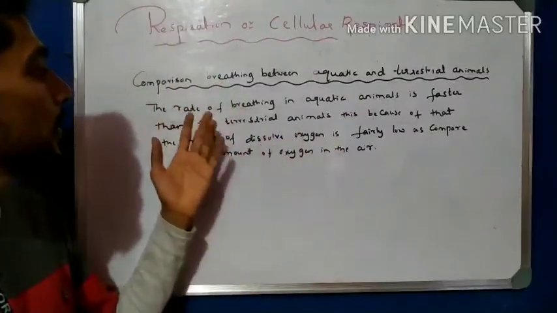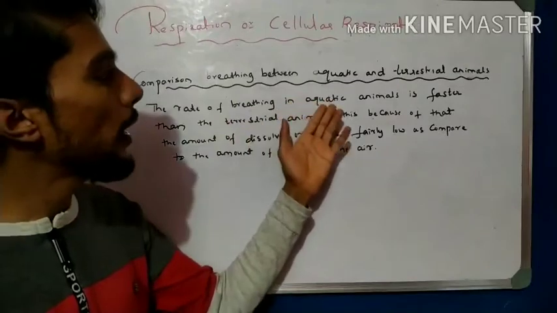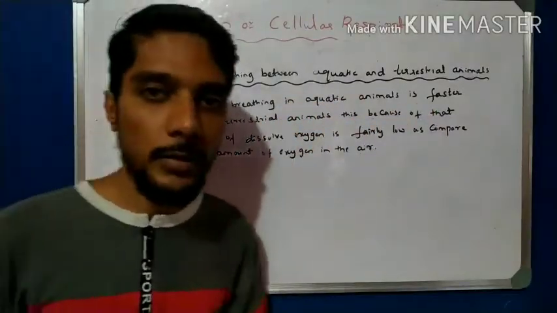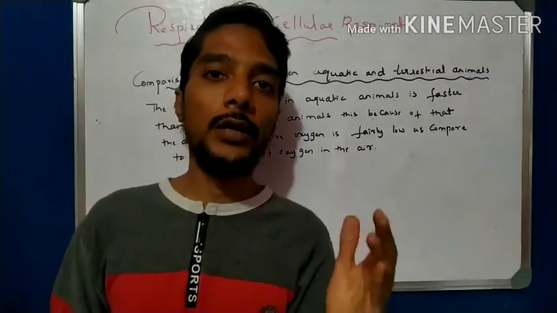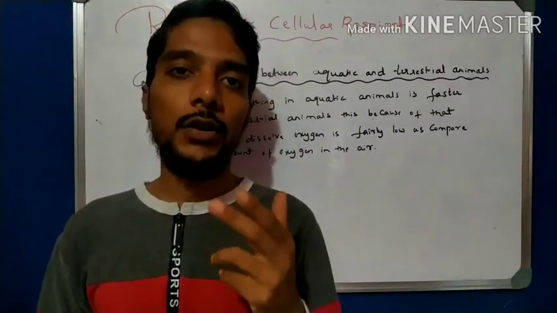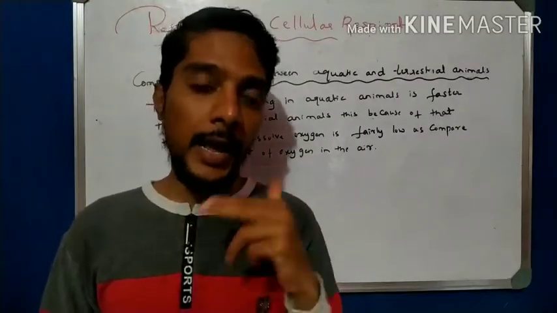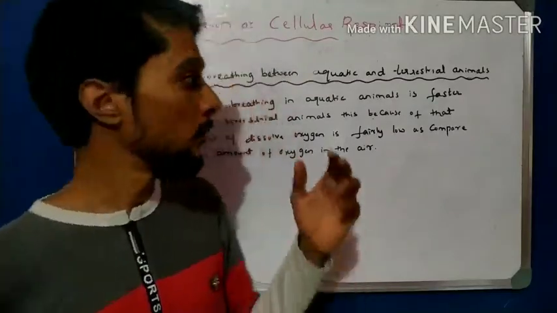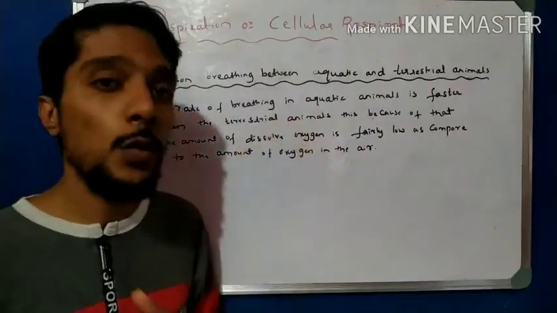See, the rate of breathing in aquatic animals is faster than in terrestrial animals. The rate of breathing means taking in and out. That is one breath: oxygen in, then carbon dioxide outside. That is inhale and exhale, that is breathing. So that is fast in aquatic animals, but it is less in terrestrial animals.